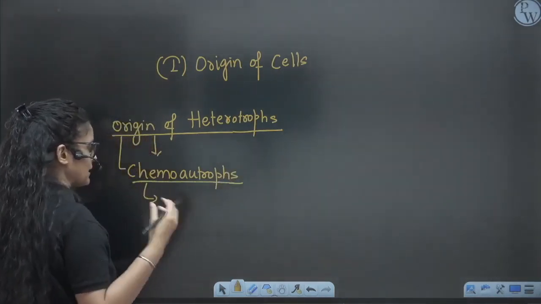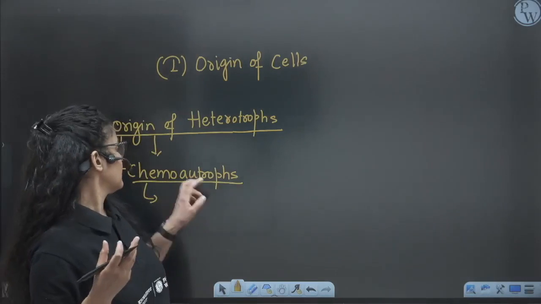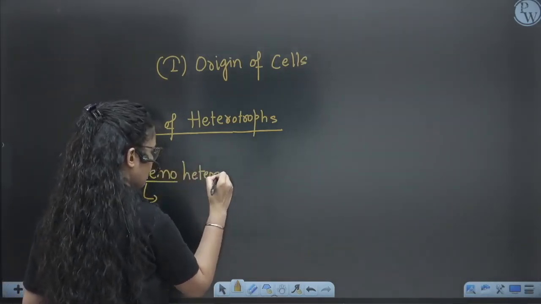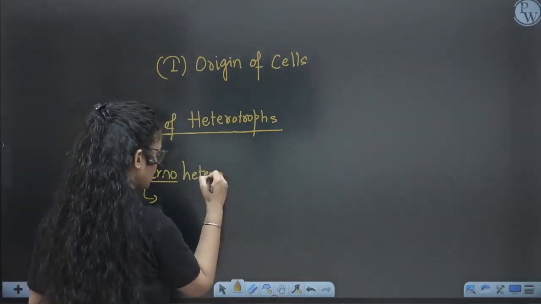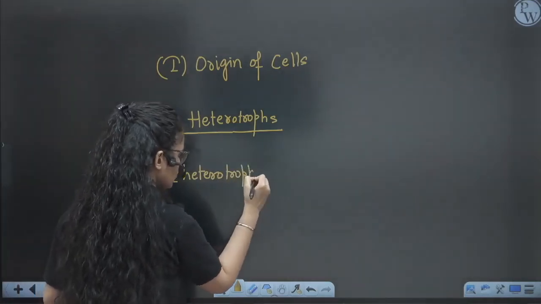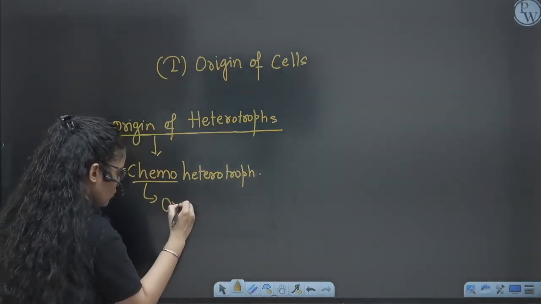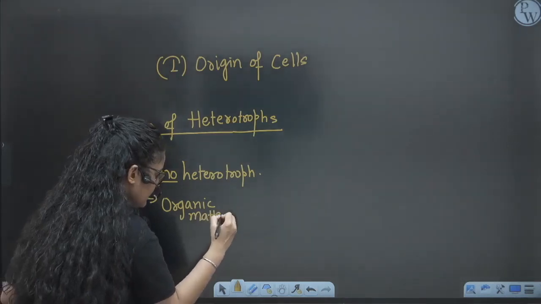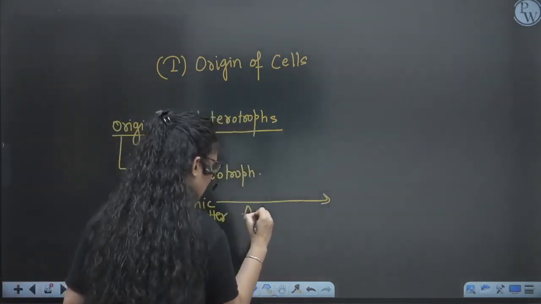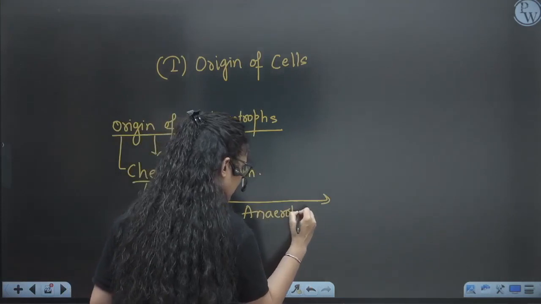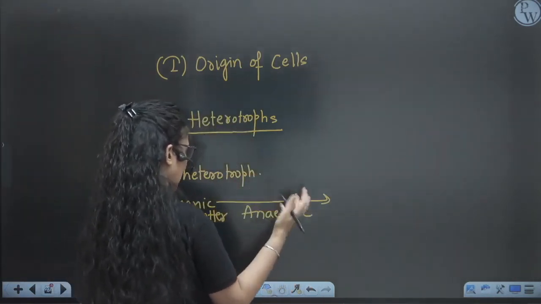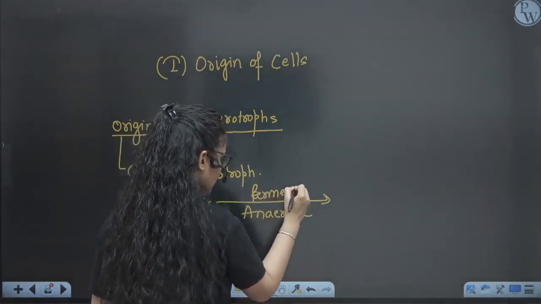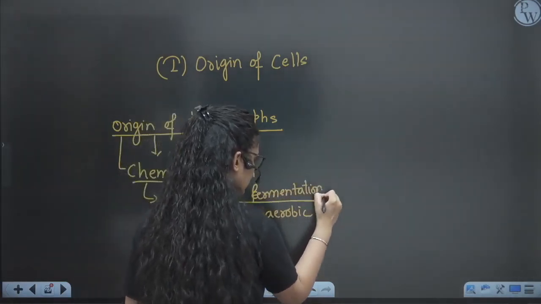Chemoheterotrophs means they are producing their energy by fermentation. They are just taking the food. So suppose organic matter is there in the environment, in anaerobic conditions, because primitive earth did not have any oxygen, right? So in the anaerobic condition, they are fermenting it, breaking down this organic matter by fermentation to produce energy.